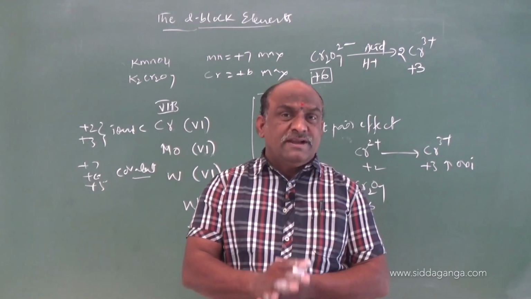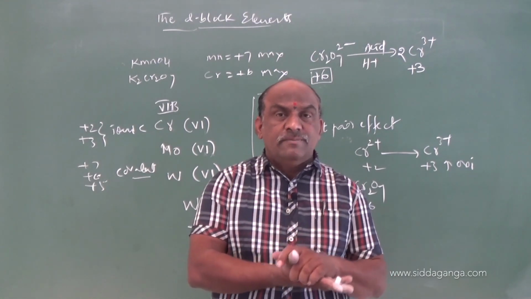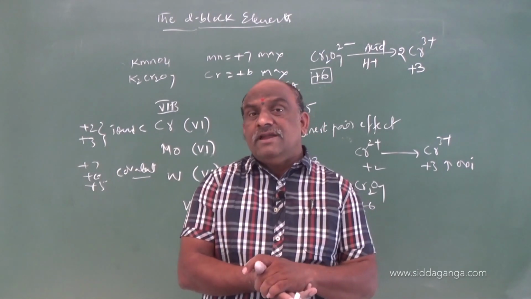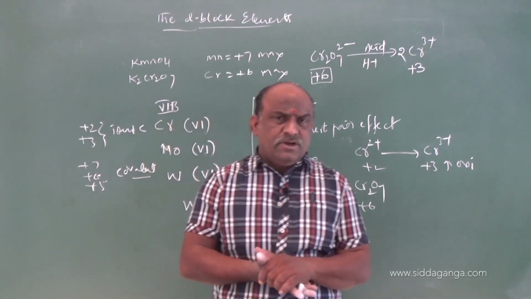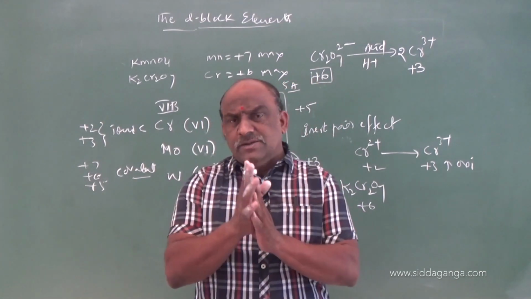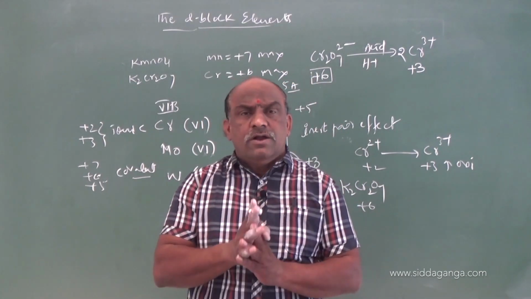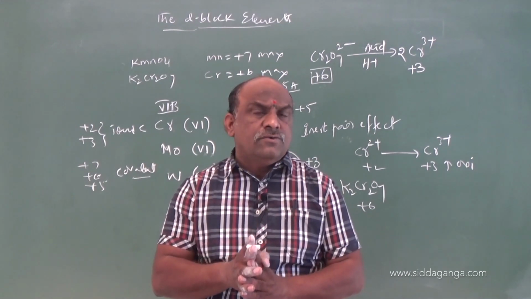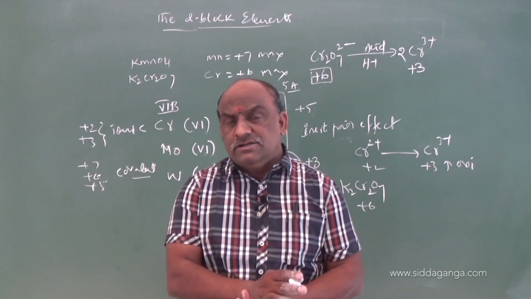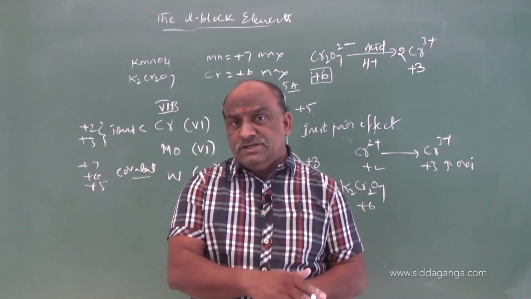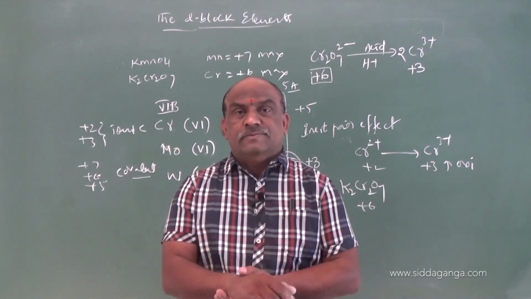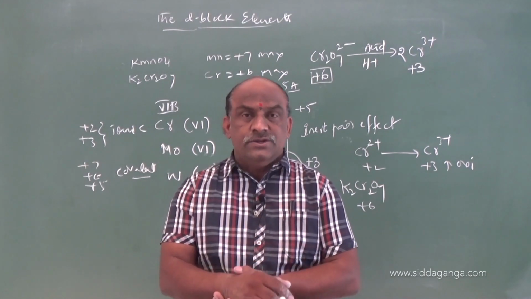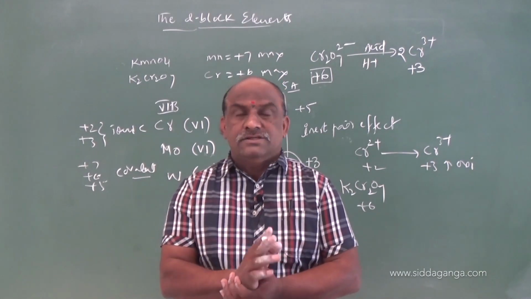What will be the trends in the M2+/M+ couple? For the trend, we have to measure electrode potentials. According to the electrode potentials, you have to find which acts as an oxidizing agent, which acts as a reducing agent, which can liberate H+ and which cannot. One that can liberate H+ is reducing, one that cannot is an oxidizing agent.